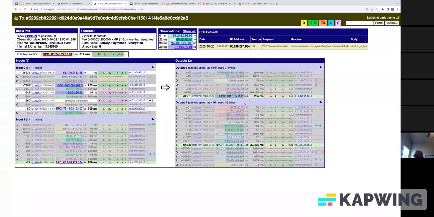there's one thing that is standing out to me in a big way, and that is that in output 0, we've already ruled out all of the decoys, and so we know that this is the actual transaction spending output 0. We can see that it is an RPC IP address. So again, we're confident that this is the IP address that initiated this transaction. And here we're actually seeing that that IP address